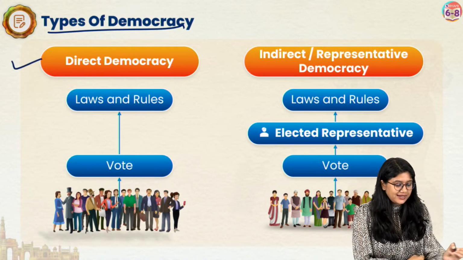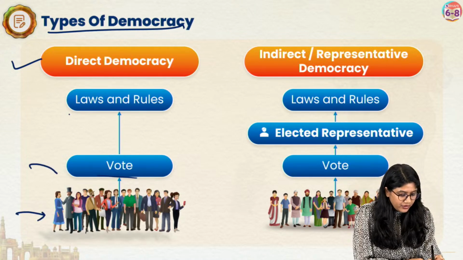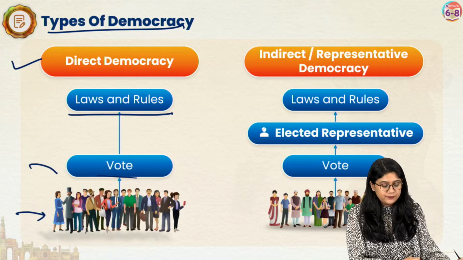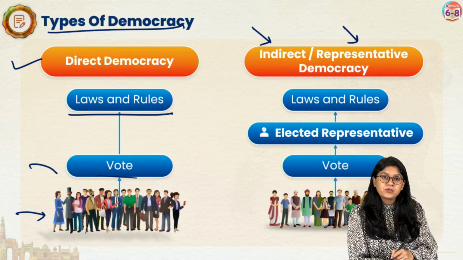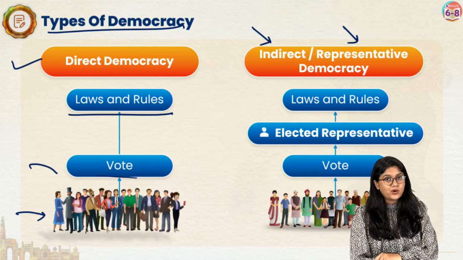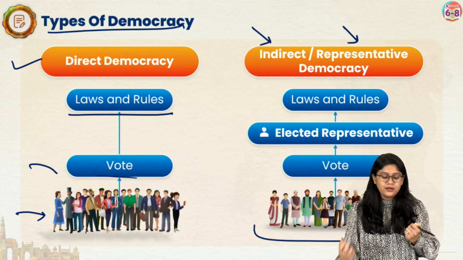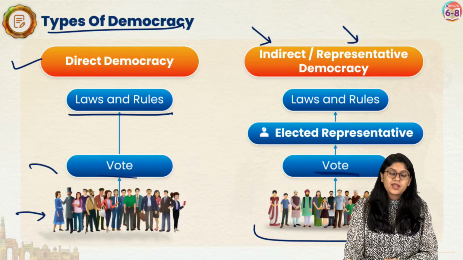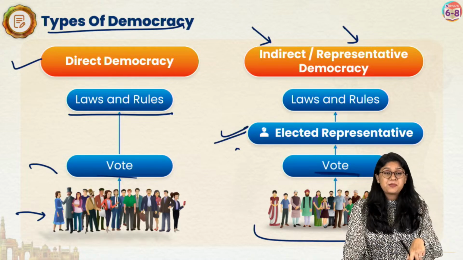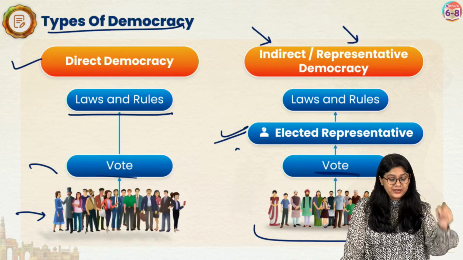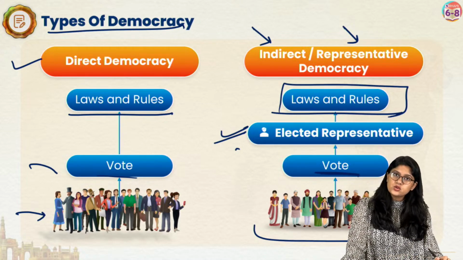So, we have the direct democracy. Now, the people will be directly voting and rules and regulations will be made. Then we have indirect or representative democracy. This we have in our country. And what is this? We have the people, like we are the people. We'll be casting our vote. We'll be electing a representative. This representative will be going and forming the government and then they'll be making the rules and the laws for us.